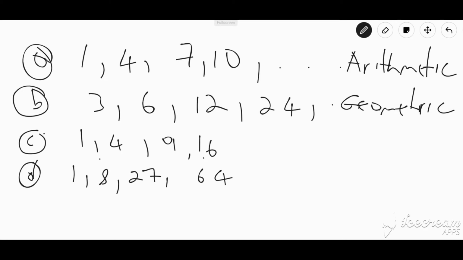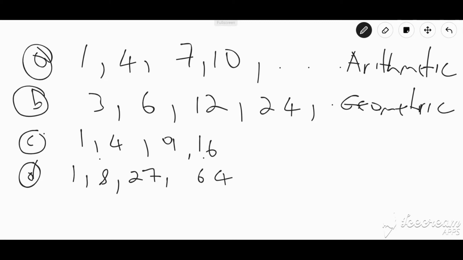Now, question C, or example C and D, are examples of finite sequences. And how do we know it's finite? We go up to 16 and we stop there. So there's no ellipses indicating that it does go any further. Now, these two sequences are neither arithmetic nor geometric.